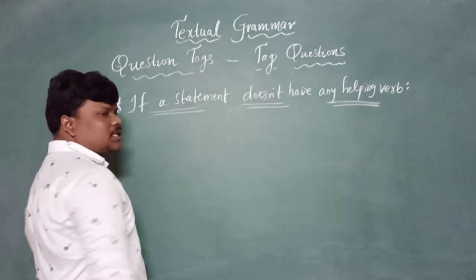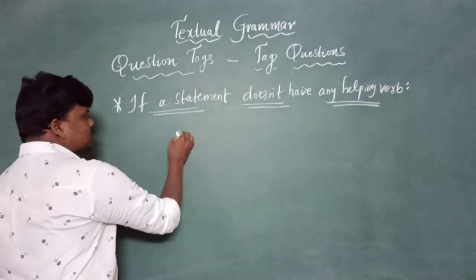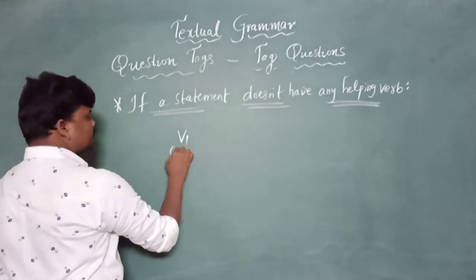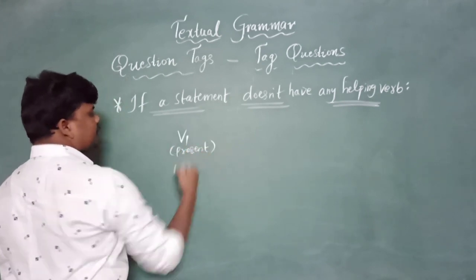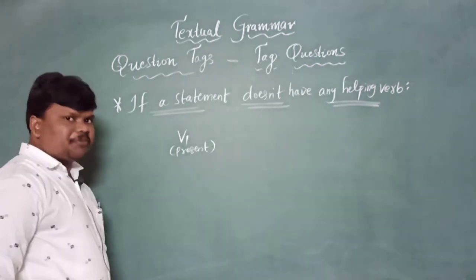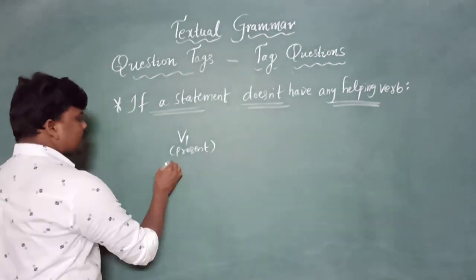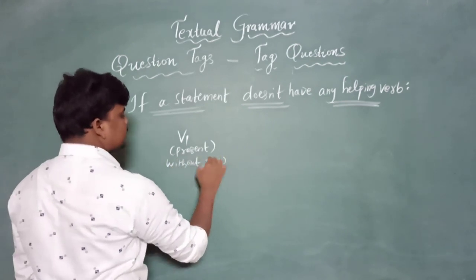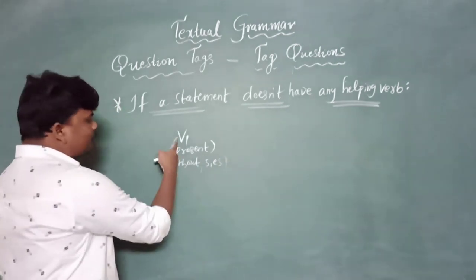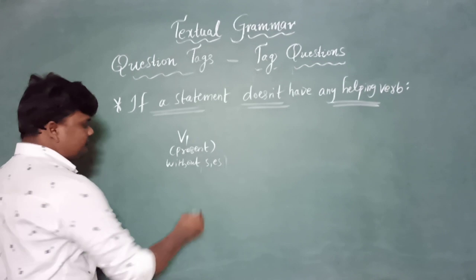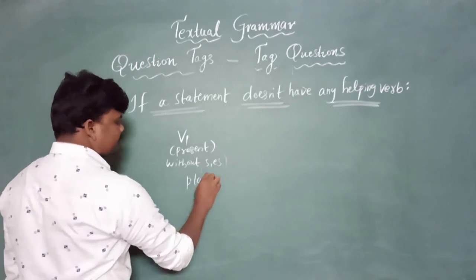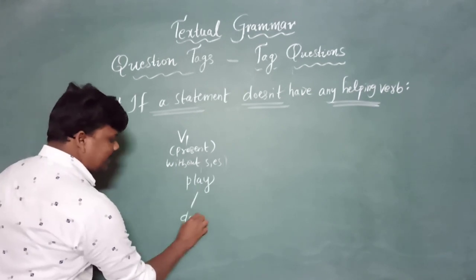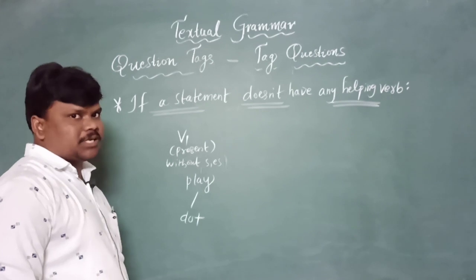Before going to know this, let me explain to you. If V1, I mean verb 1, this is the present verb, came without S or ES, for example, if there is a play, in this play, do is hiding like a devil, like a ghost, like I already explained to you last time.